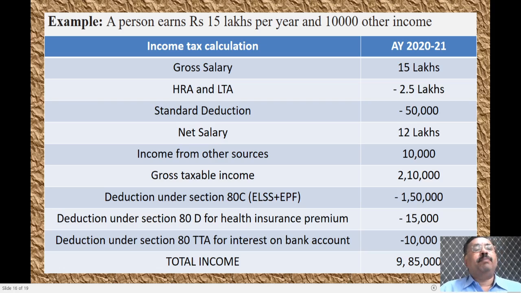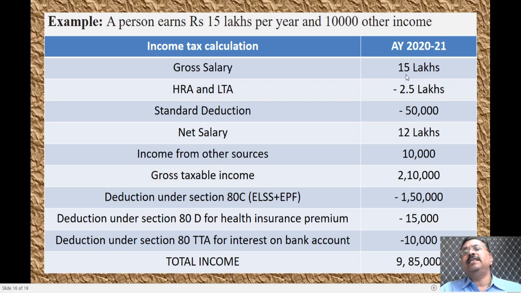Let us see an example here. A person earns 15 lakh rupees per year and 10,000 rupees as other income. How much tax does he have to pay? Let us do the calculation here. The income tax calculation for the year 2021, the gross salary he has been given, that is the gross salary that he earns, is 15 lakh rupees, and the income from other sources, let us take that later.